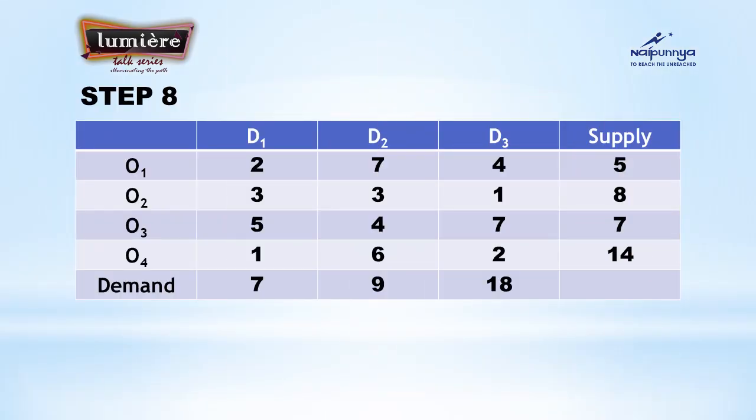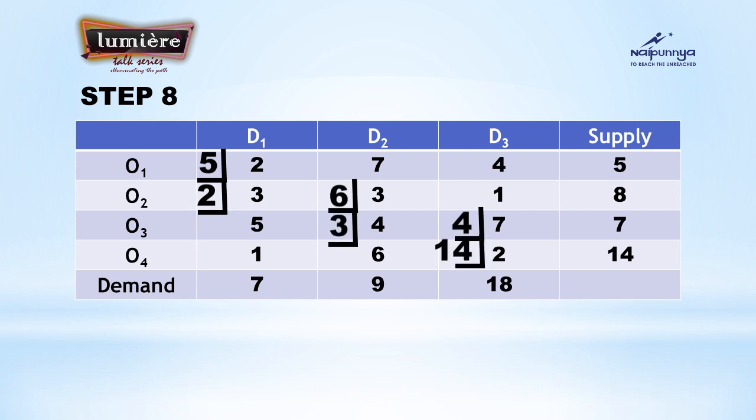Last step, you have to rewrite the question once again, and whatever allocations you made in each step, you have to show in this last step in the question that has been given to you. And here also you can cross check whether you have made the correct allocations. You simply add the allocated values. See, in the first row O1 you have only one allocation, that is 5, which is the same as the supply row, correct? In the second row you have two allocations, one is 2 and the second one is 6. Simply add 2 plus 6, 8, which comes in the supply column, isn't it?